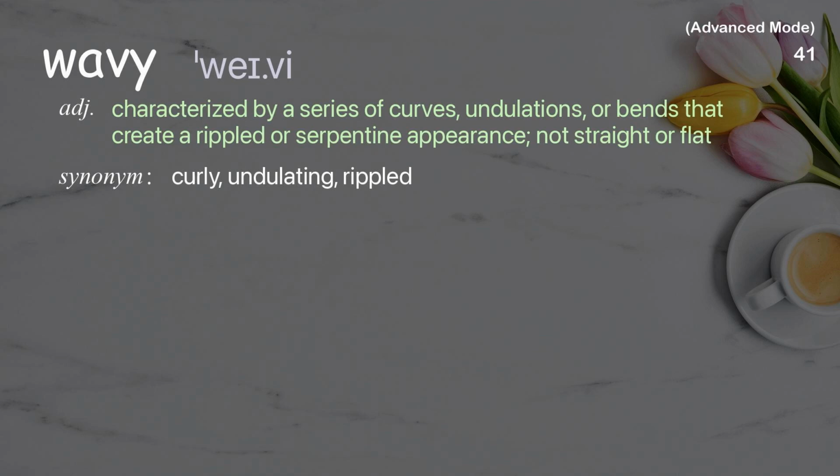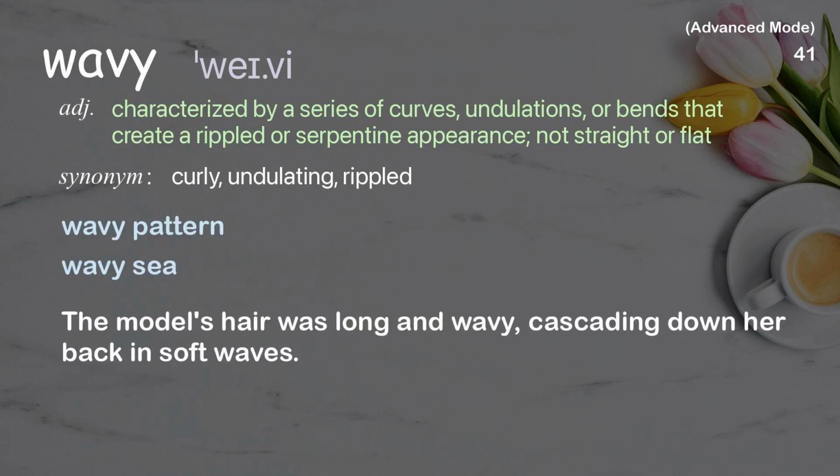Wavy. Characterized by a series of curves, undulations, or bends that create a rippled or serpentine appearance, not straight or flat. Examples: Wavy pattern. Wavy sea. The model's hair was long and wavy, cascading down her back in soft waves.